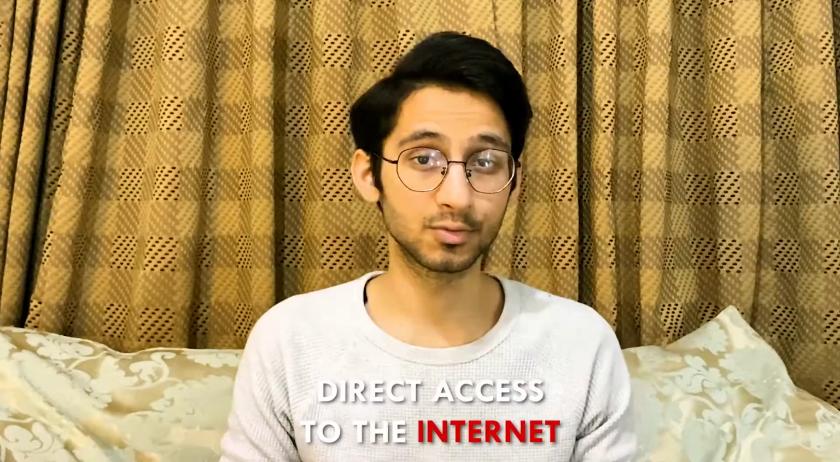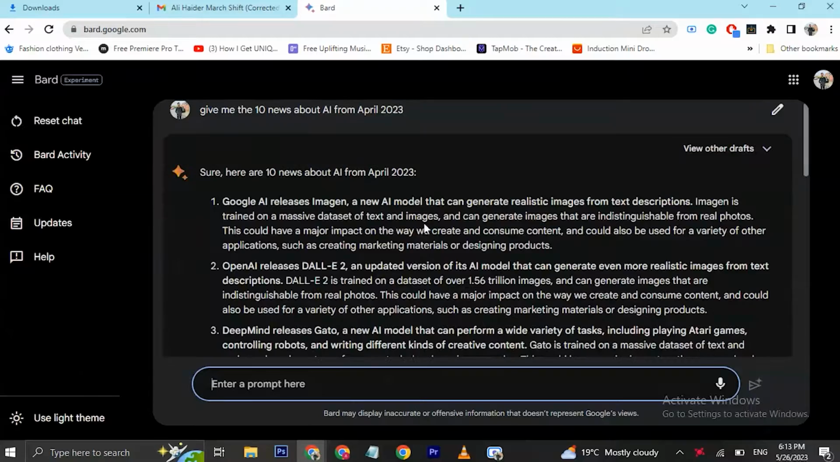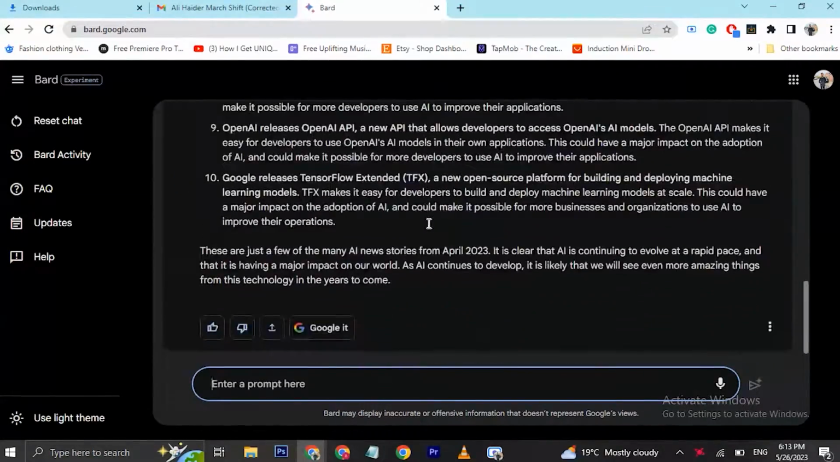The biggest difference that Bard AI has over ChatGPT is the direct access to the internet. Means if you want your answers from the current year 2023, then Bard AI will give you those answers. And as we all know, ChatGPT goes only up to 2021. So let's try it by asking, give me the 10 news about AI from April 2023. And here it generated a response from the month April and obviously the year 2023.